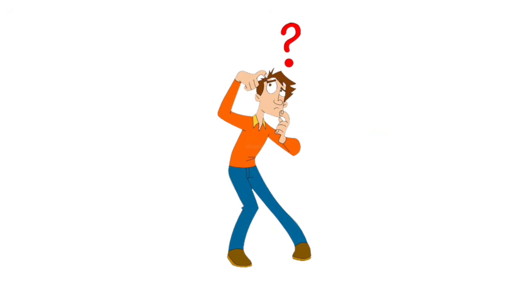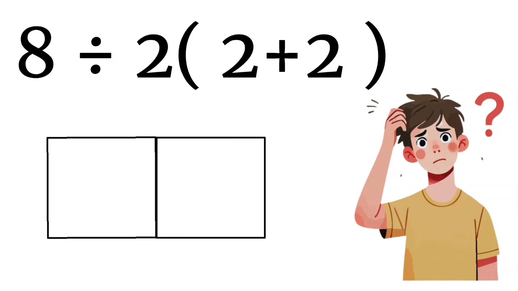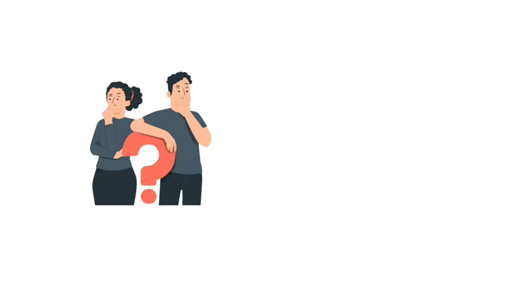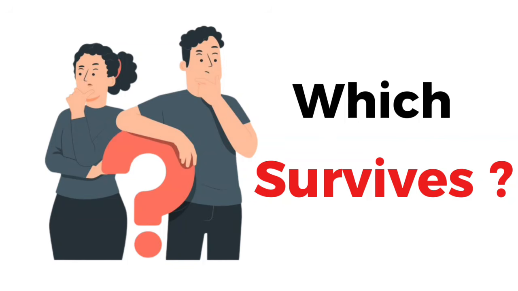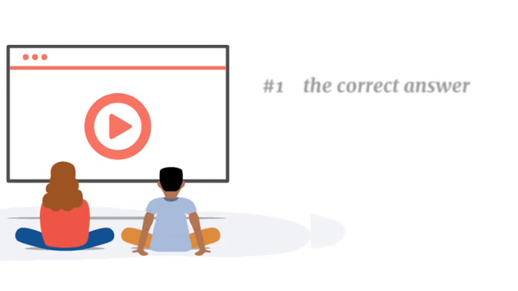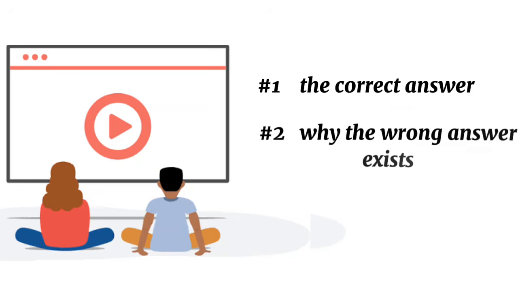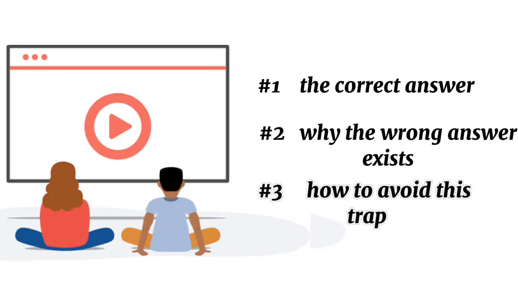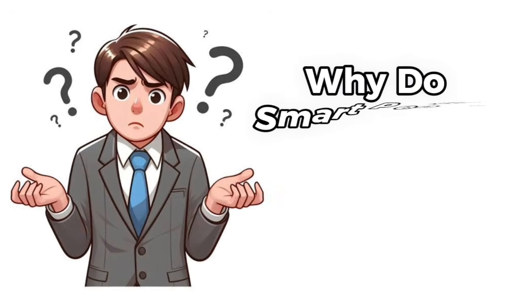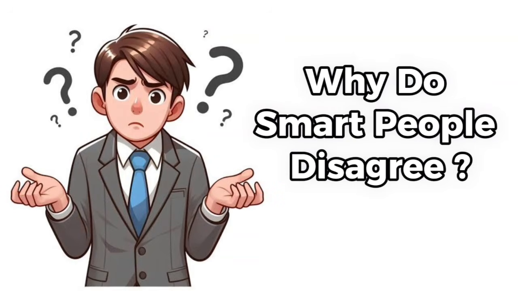So what is actually happening here? How can one expression create two completely different answers? And more importantly, which answer survives when we follow the actual rules of mathematics? By the end of this video, you will know the correct answer, why the wrong answer exists, and exactly how to recognize this trap in any exam on Earth. But first, we need to understand why so many intelligent people end up getting different answers.